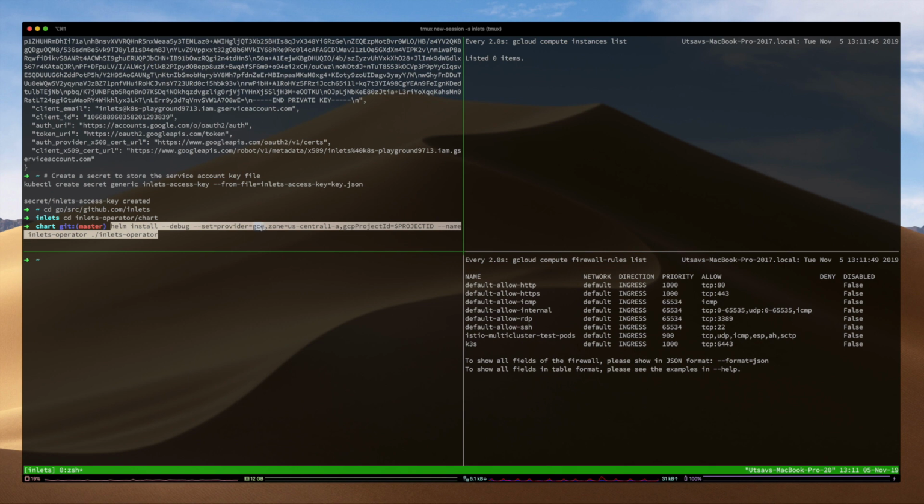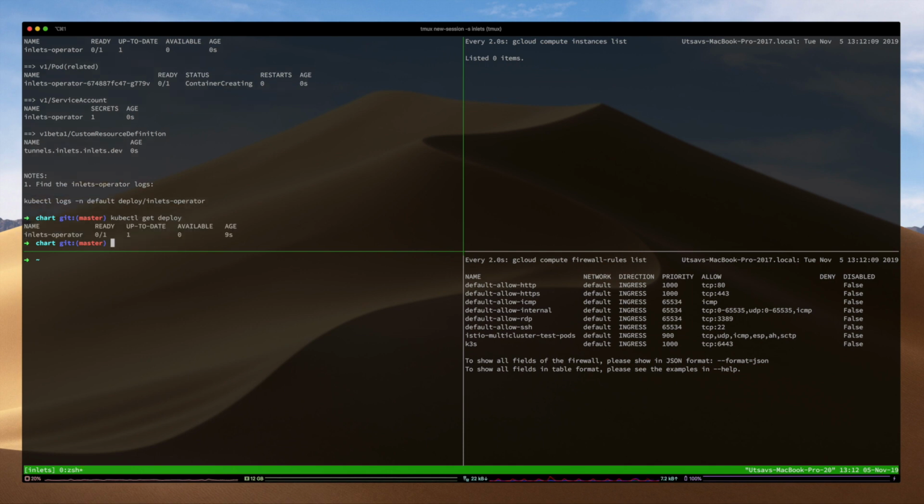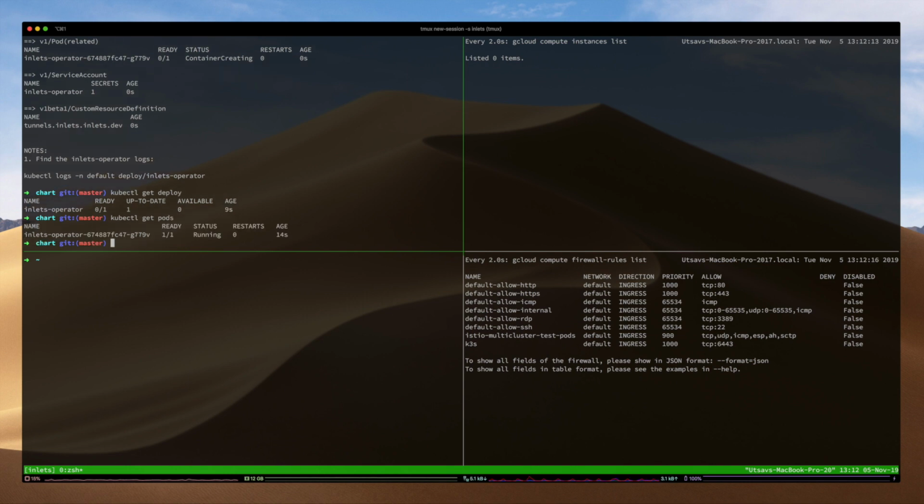The zone is US Central 1A, and the project ID I'm getting from the project ID environment variable. So the inlets operator deployment is created. So the inlets operator pod is running.